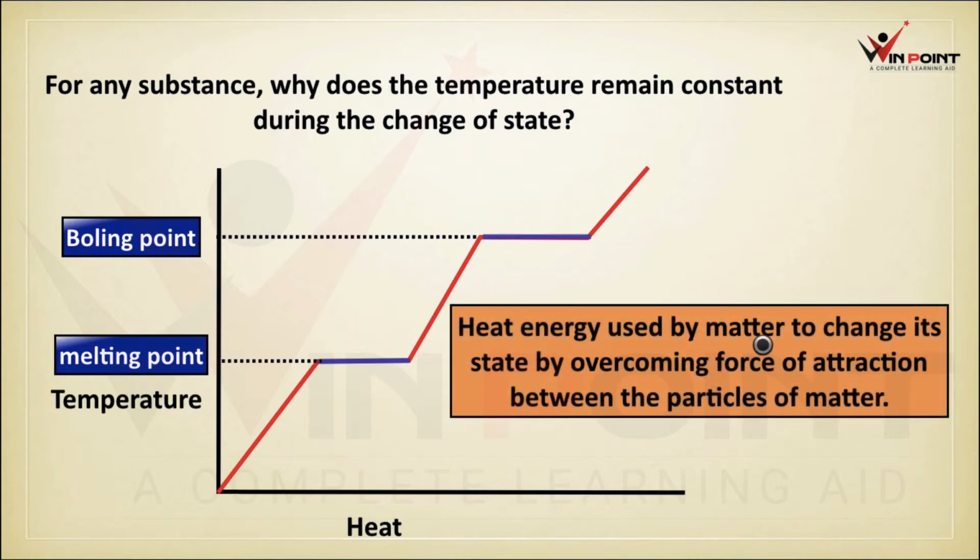Heat energy is used by matter to change its state by overcoming the force of attraction between the particles of matter. To convert the state, they need to overcome the force of attraction between the particles. For example, if a solid is converting into liquid, there is a force of interaction between particles inside the solid. If the particles overcome the force of attraction between the particles, only then will it convert into liquid.